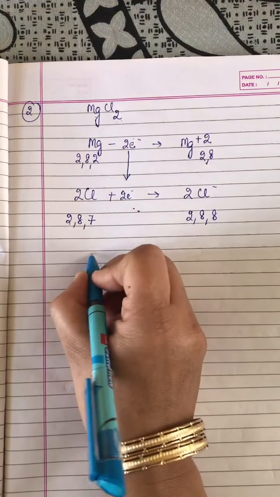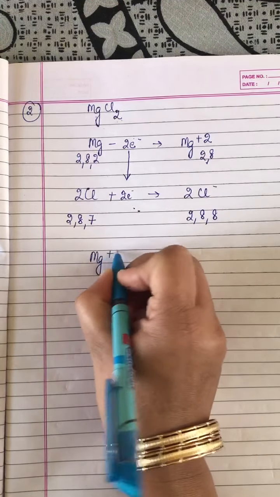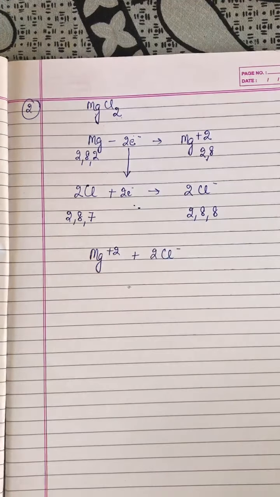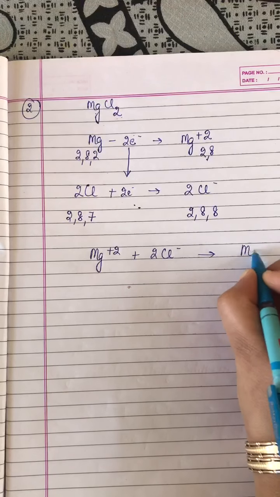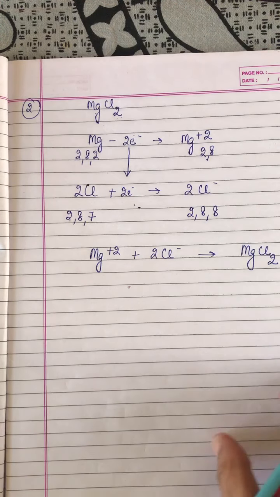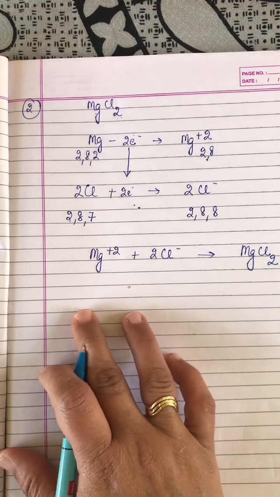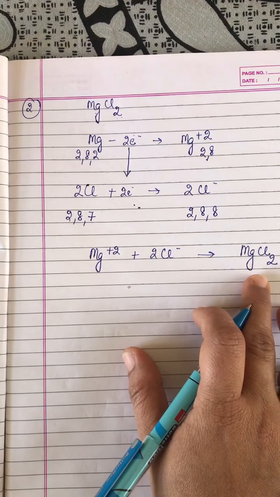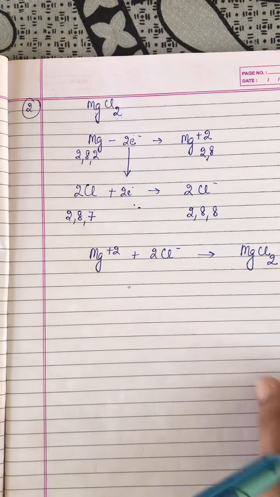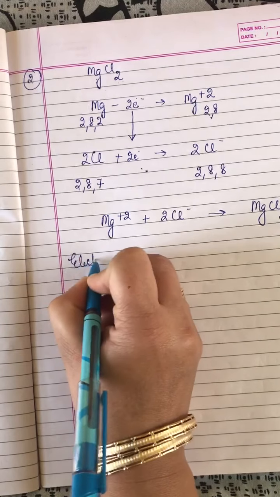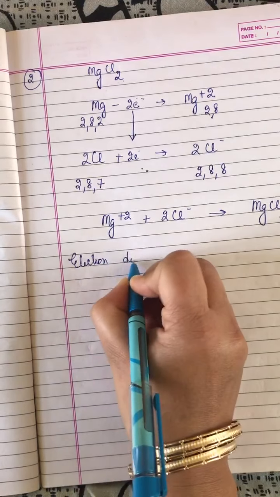Now after giving electrons, this Mg positive 2 will combine with 2 atoms of chloride ion and ultimately results in the formation of MgCl2. Now both become stable, magnesium also, chloride ion, and the bond formed is known as ionic bond. Now let's draw the electron dot structure of MgCl2.